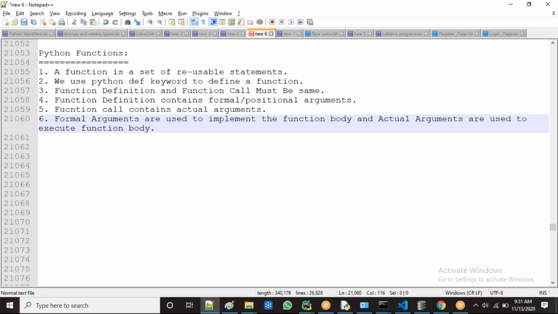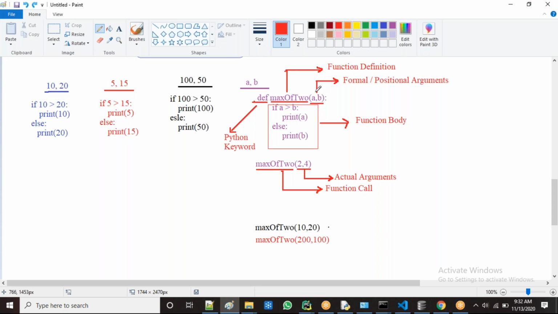And guys, one more point: the formal arguments, these names like a comma b, or x comma y, or m comma n, i comma j, those names are decided by whom? By the developer generally. Next, these values 2 comma 4, or 1 comma 2, 10 comma 20, these values are given by whom? By the user, by the customer.